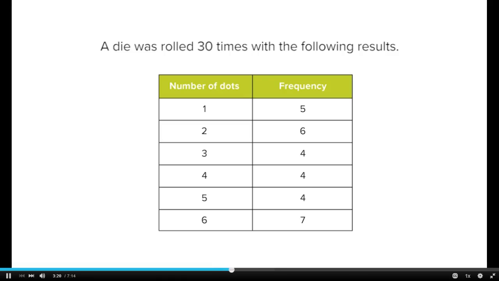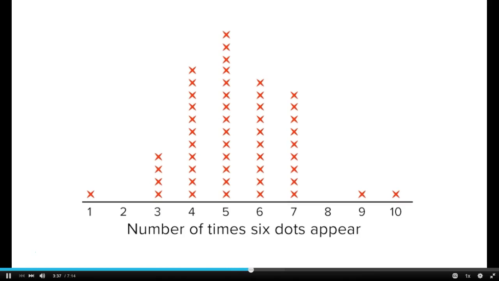So, if the die is rolled 30 times, we could expect the side with 6 dots to appear 1/6 of the time. 30 divided by 6 is 5, so we would expect the die to land on 6 dots 5 times out of the 30 rolls. From the frequency table, we can see that it is common to get a 6 as few as 3 times, or as many as 7 times. Therefore, anything outside of those amounts you might consider weird, and infer that the die was not fair.